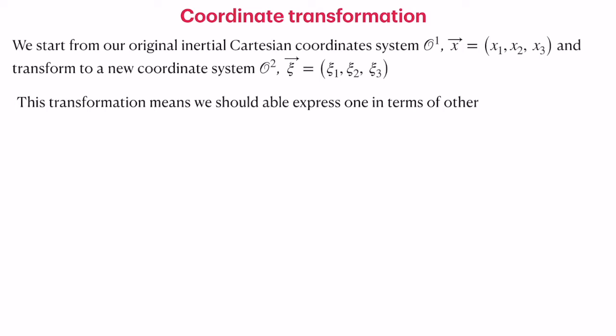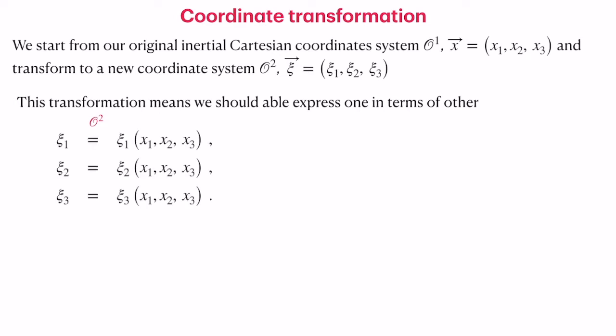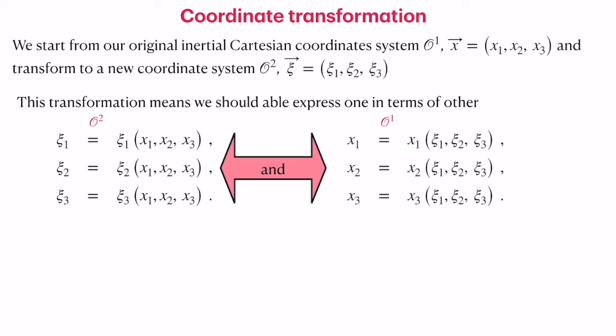So we have a transformation, that means we can express the coordinates in terms of the other. We have a bijective relation, that is, all the xi's should be expressible in terms of the x's. In the same way, all the x's should be expressible in terms of the xi's. So in O2, xi1, xi2, xi3 can be expressed in terms of x1, x2 and x3. And in the same way we can have the reverse. In O1, x1, x2, x3 are expressed in terms of xi1, xi2, xi3.